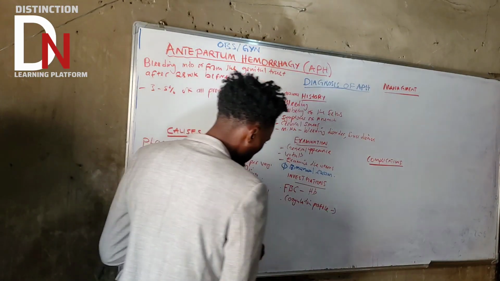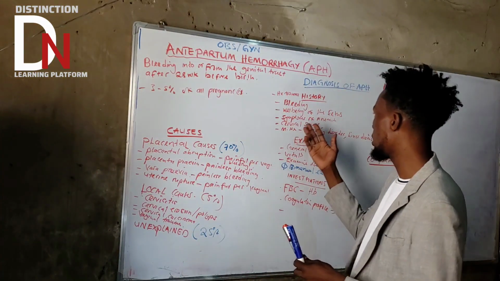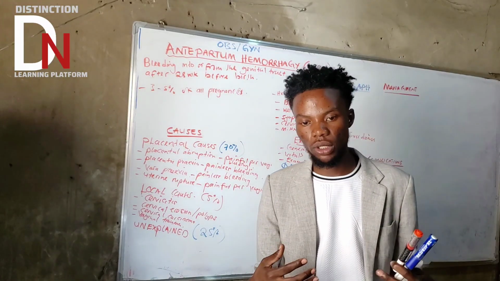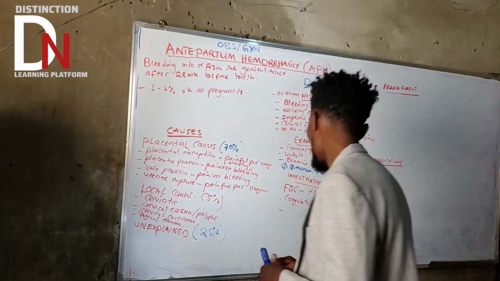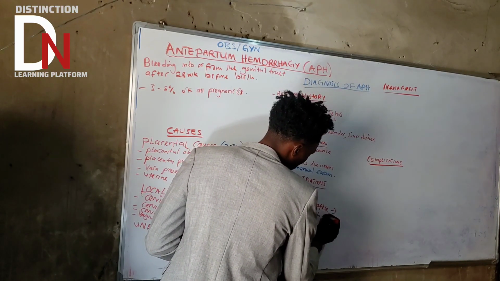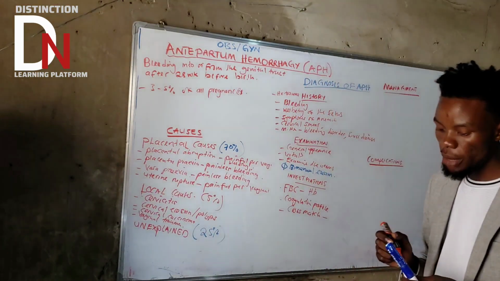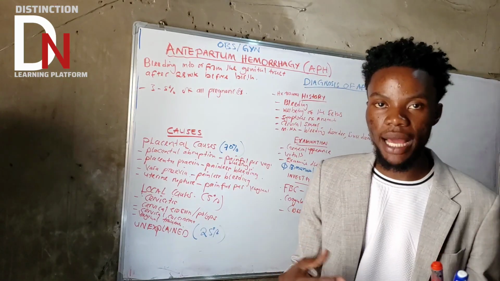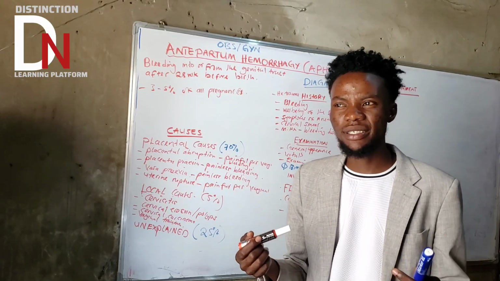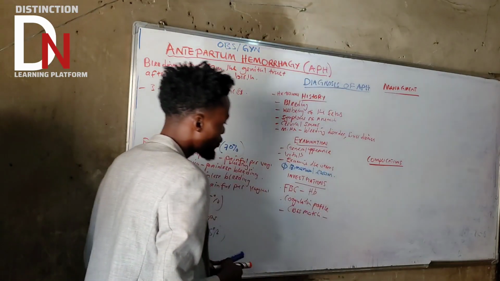Okay, what else? You also need to do what we call a cross match. If they come with severe bleeding, I need to at least do a cross match under investigation. So why do a cross match? Because if you suspect placenta previa or placental abruption, those need blood, or a blood transfusion will happen. So I need to do a cross match, which is basically about 6 units of blood. They require 6 units of blood. Okay, that's about cross match. You need to do that.